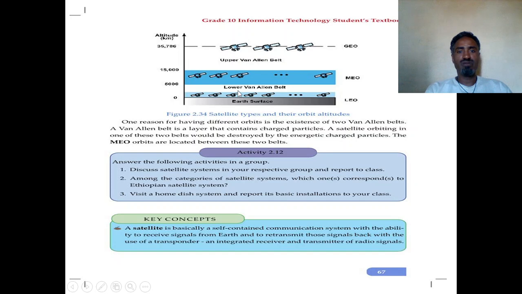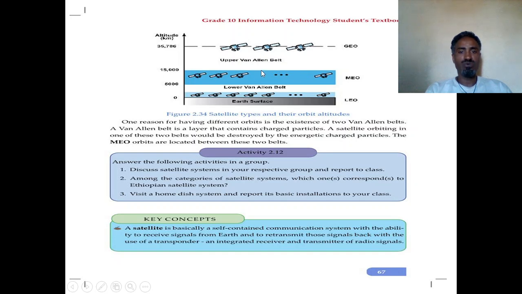There is a belt that is found around the medium Earth orbit. The Van Allen belts are found at the lower and upper edges of the medium Earth orbit. What is the Van Allen belt? It is a layer that contains charged particles in orbit. One reason for having different orbits is the existence of two Van Allen belts.